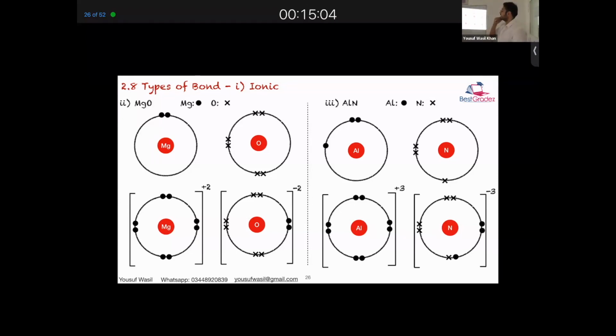But in higher classes, it's not just the charges which determine the strength of ionic bond, it's the distance between ions. So we are ignoring that right now in O levels. We cannot just say it is definitely going to be stronger, because we have to consider the ionic radius as well. But we discuss that in higher classes. Anyway, you should be able to draw the dot and cross diagram. Should we move forward? Do you have any question in dot and cross?